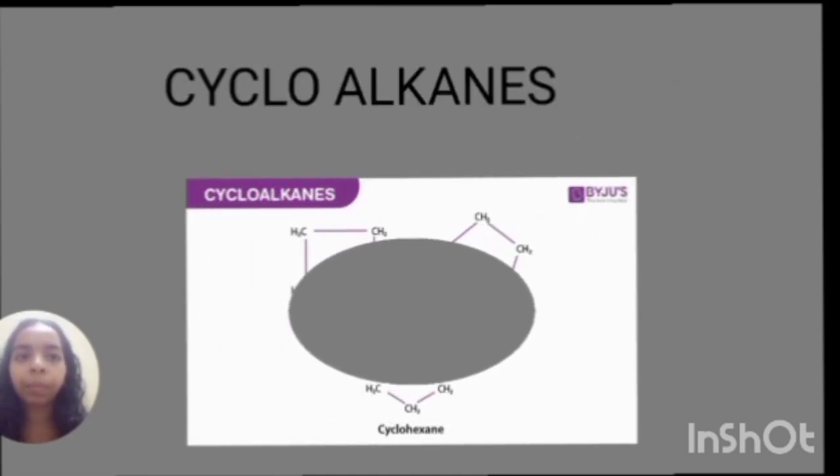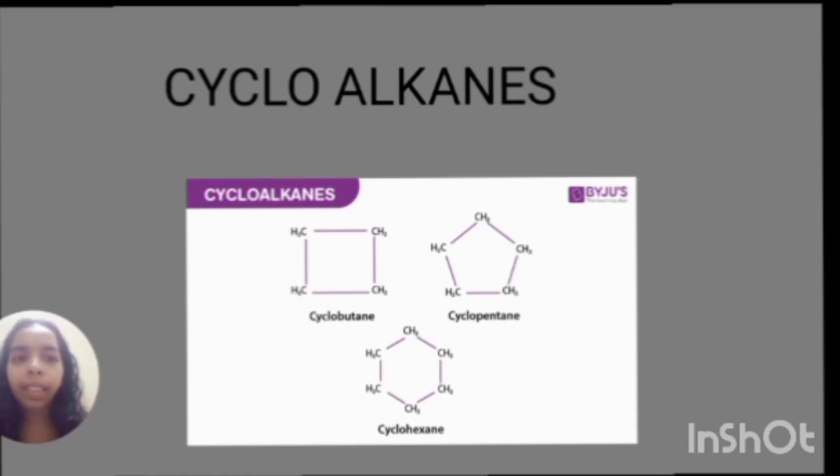First, cycloalkanes. Cycloalkanes means the alkanes are in a cyclic structure. Already we learned about alkanes. Alkanes have single bonded atoms, but cycloalkanes are alkanes structured in a cyclic manner.